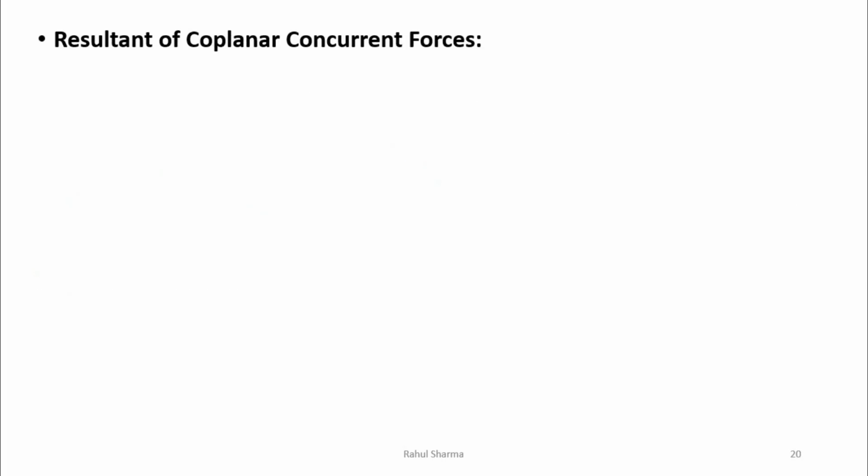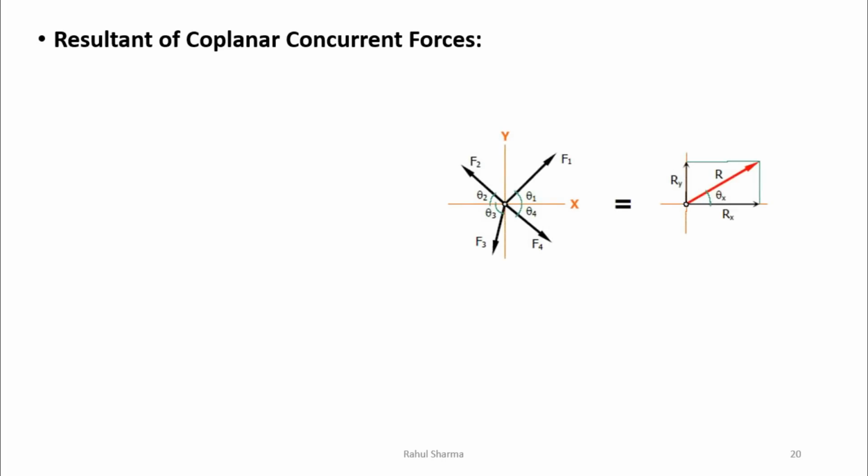Now the next important term is the resultant of coplanar concurrent forces. When we have to calculate the resultant of coplanar concurrent forces, there are a few steps. The first step is to find the component of each force in the given system in two mutually perpendicular x and y directions. Make the algebraic sum of the components in each direction. Let's say we assume summation of Fx and summation of Fy. Then obtain the resultant both in magnitude and direction by combining the two components, summation of Fx and summation of Fy, and the resultant will be given by this formula.